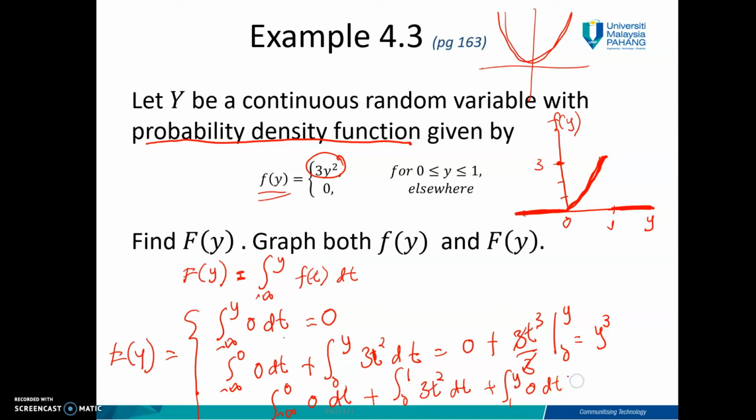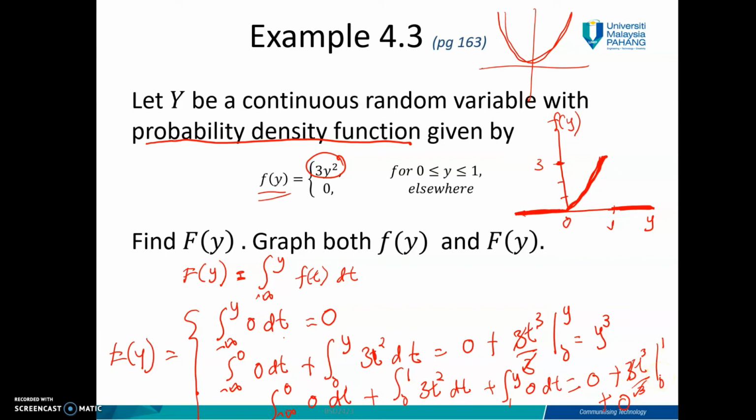So when you integrate this one from 0 to 1, the first part you get 0, plus this one you get 3t cubed over 3, from 0 to 1. And then plus this one you get 0. So when you substitute, you can simplify and you will get 1.